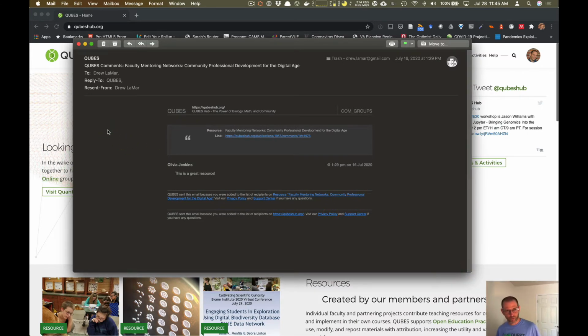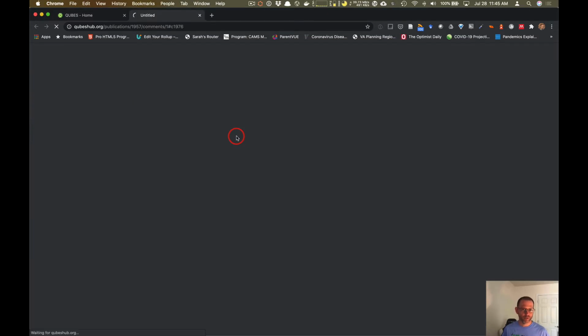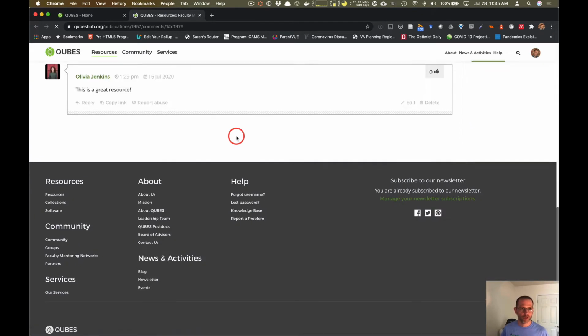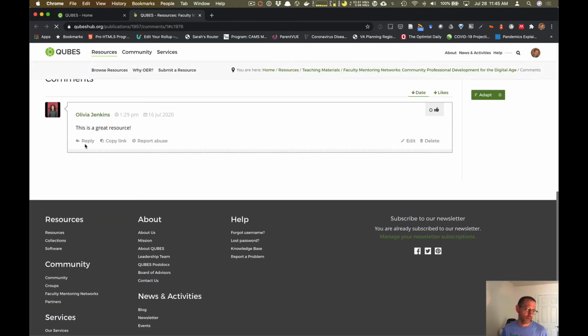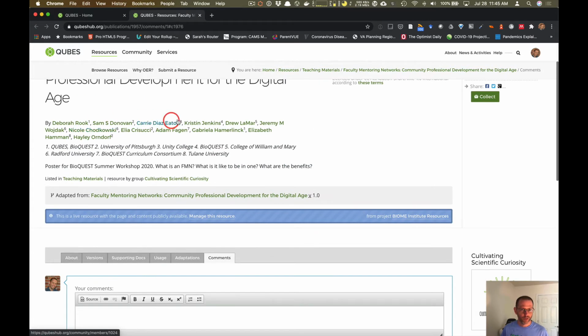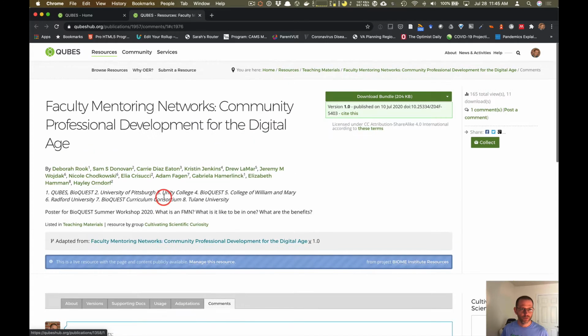If it's a comment on a publication or resource, the top will say Cubes comments, then the title of the resource, who made the comment, and the comment itself. This link will take you directly to that comment, where it was in the example I showed you. I have that email because I'm one of the authors of this resource.